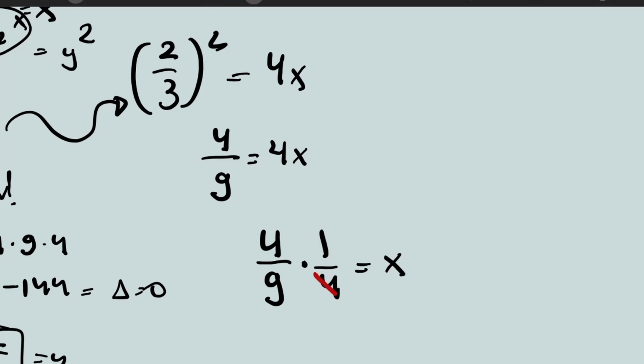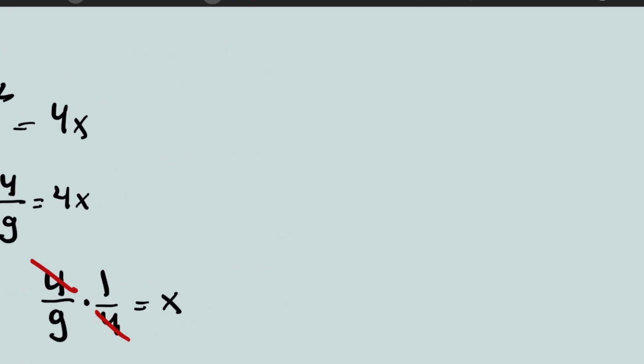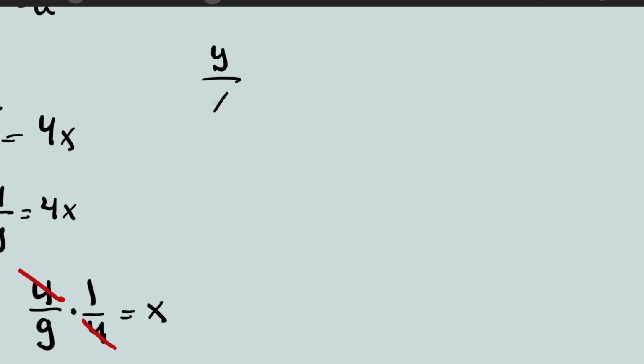Then you just want to cancel these two out, and you're gonna have that x equals 1 over 9, right? And what the question actually asks of you is y over x, and you know that y is 2 thirds, and when you want to divide something by a fraction, you have to multiply it by its inverse. So you're gonna have 9 over 1, right?